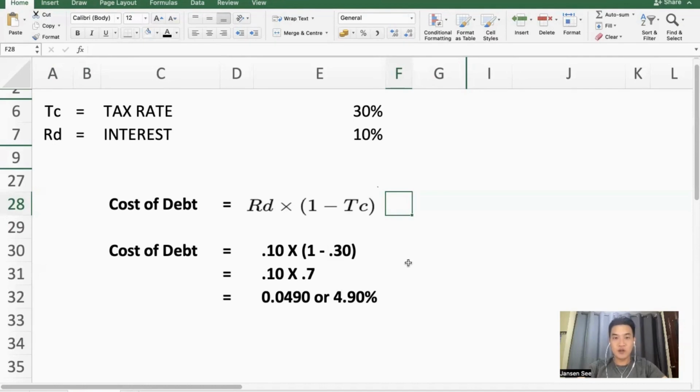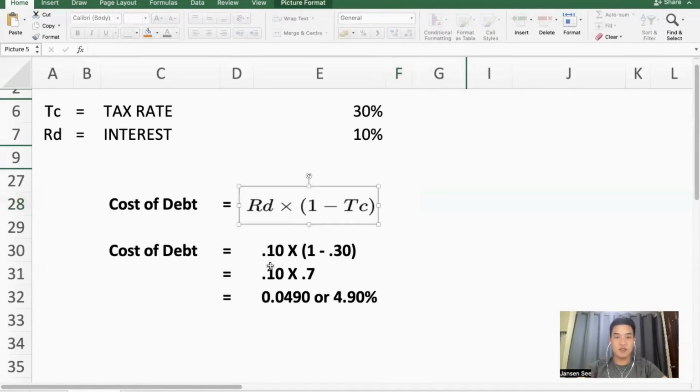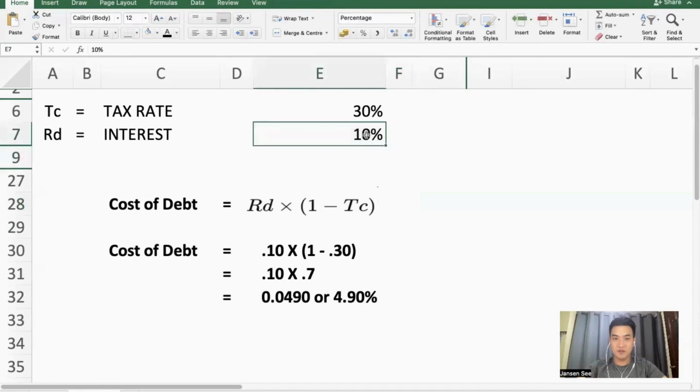Now, to proceed with the computation, interest rate, which is 10%, times 1 minus 0.30, because the tax rate is 30%. 1 minus 0.30 equals 70%.